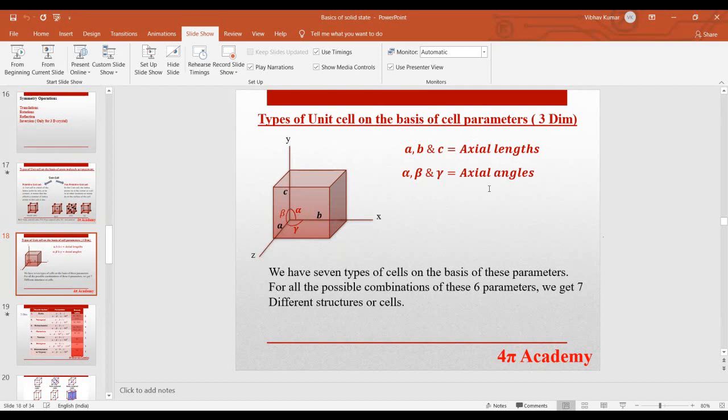So on the basis of these 6 parameters we can further divide our unit cells. We have 7 types of cells on the basis of these parameters, and for all the possible combinations of these 6 parameters we get 7 different structures of cells. In the next slide we will learn how we can get this.